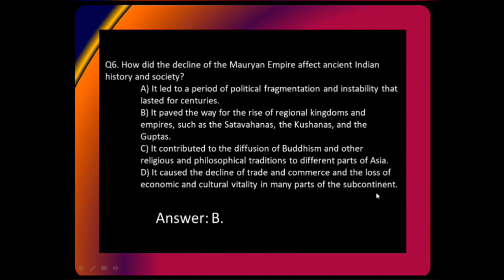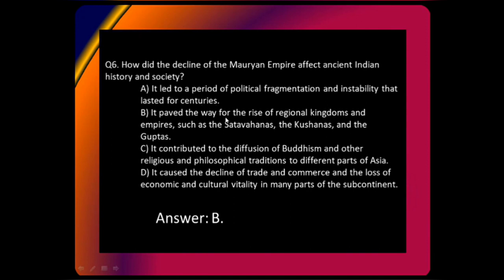So the answer is B. Why is it not A, Evangeline? It is not A because the question is, how did the decline of Mauryan Empire affect Indian history and society? So the option is, it led to a period of political fragmentation. Yes, till here it is correct. But that lasted for centuries.